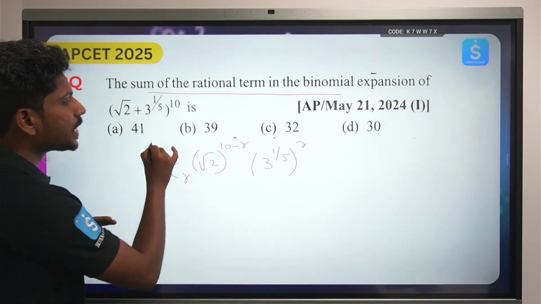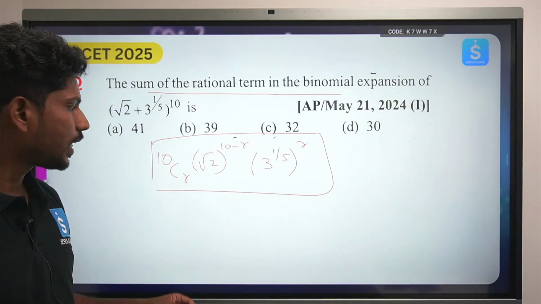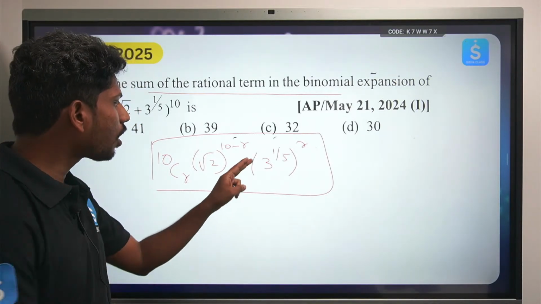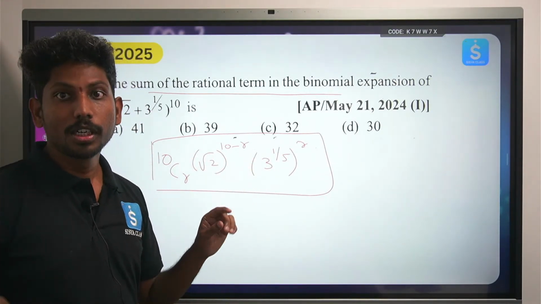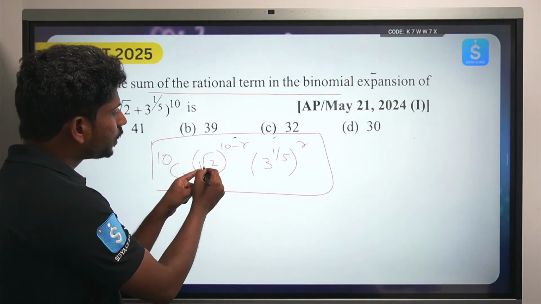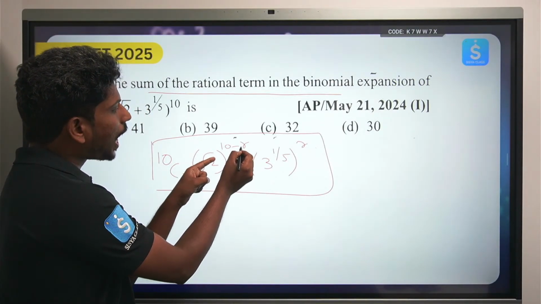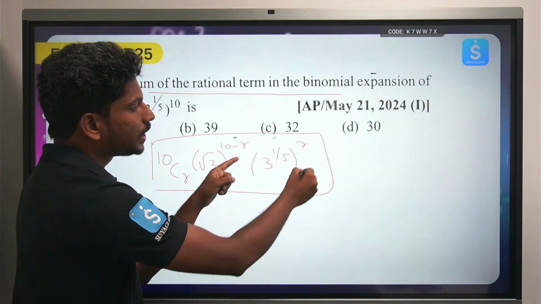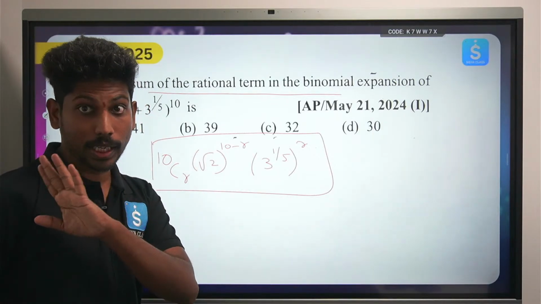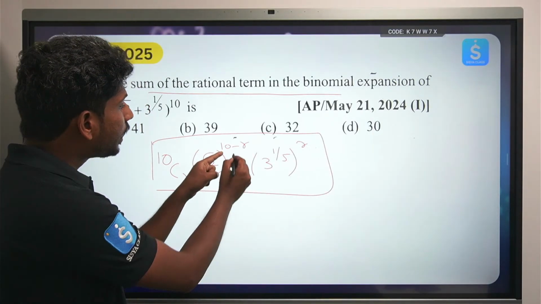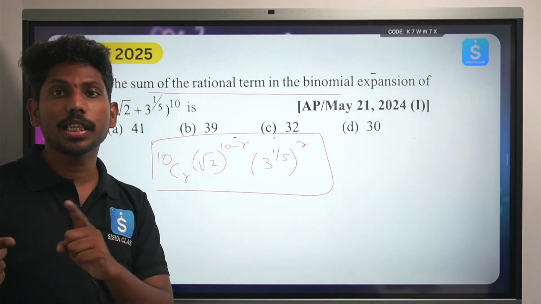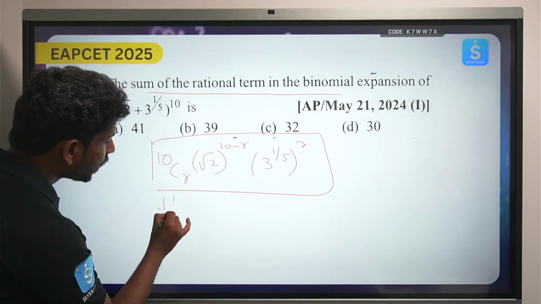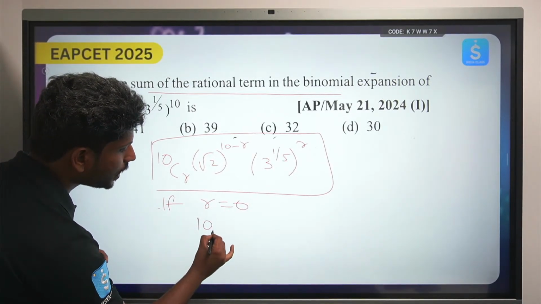Now when can these terms be rational? When will it be rational? See, either the root 2 should be completely nullified, or 3 power 1 by 5 should be nullified. So when is this possible? See, if I take r to be equal to 0, then what happens? 3 to the power 1 by 5 becomes 1 completely. So that's completely a rational term. And 10 minus 0 is 10, and 10 by 2 is 5, so still it becomes a rational term.